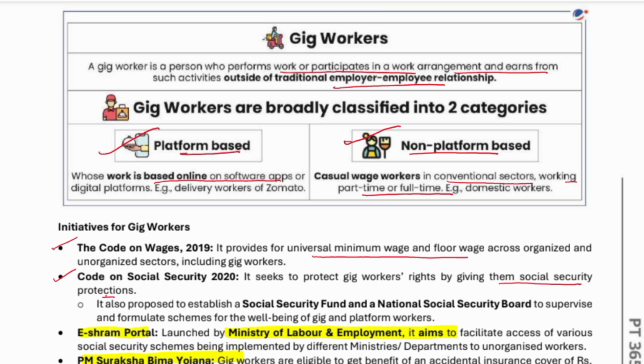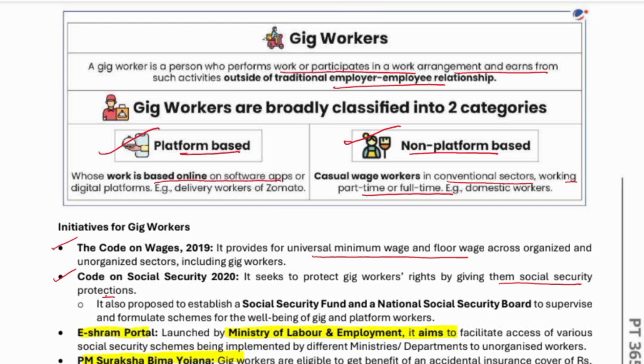So see, what is a gig? A gig is a platform which provides ample opportunities for making oneself employed, but it does not ensure that it is an employer. Gig is not an employer, and you are not an employee of the gig.